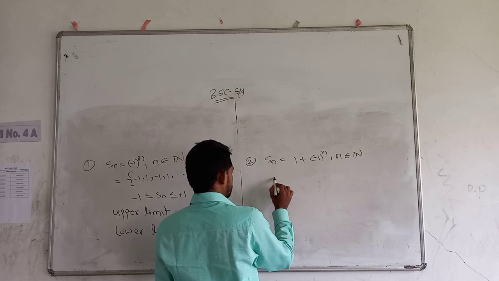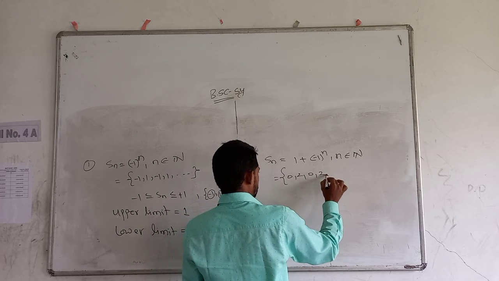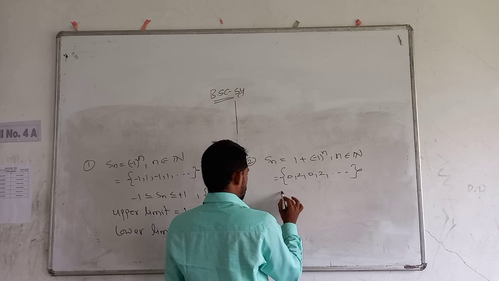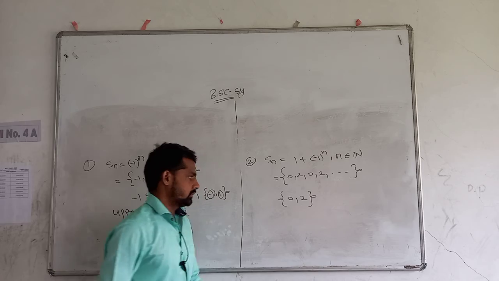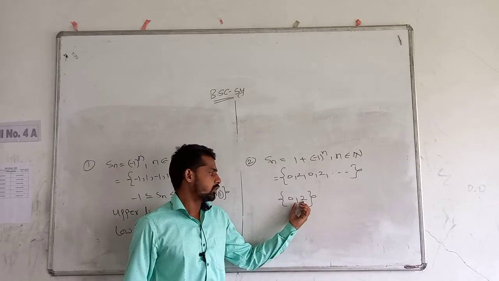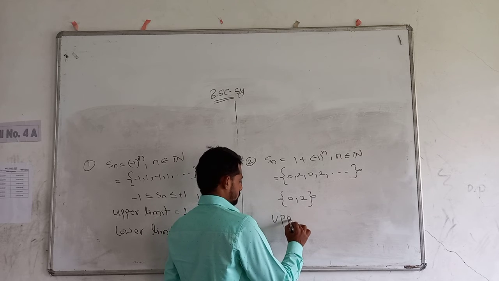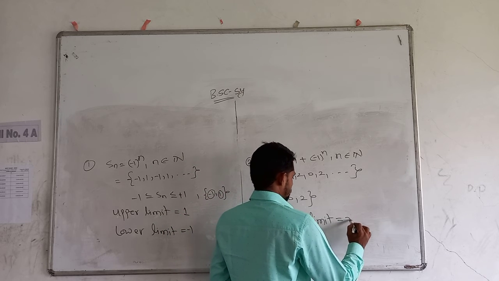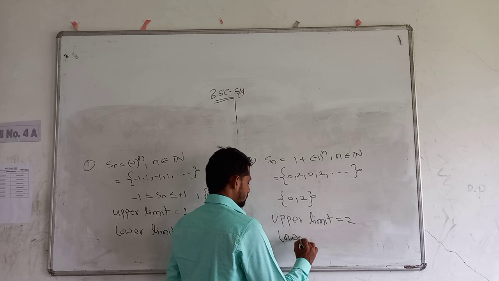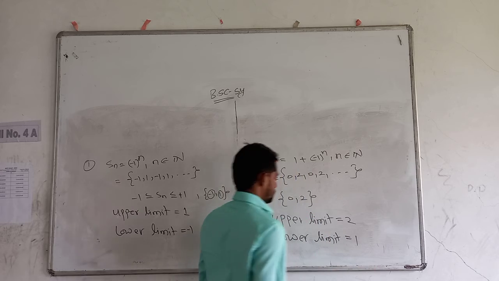So this sequence is what? 0, 2, 0, 2 and so on. So the set of all limit points of the sequence is 0, 2. Now the greatest member of the set of all limit points is 2, which is the upper limit. Upper limit is 2 and lower limit is 0.